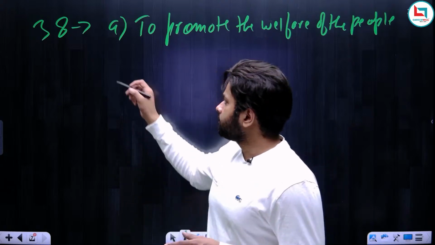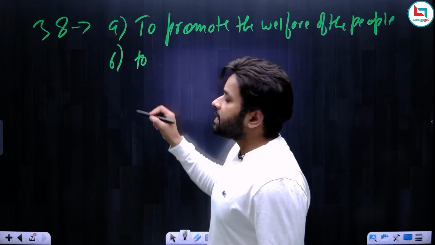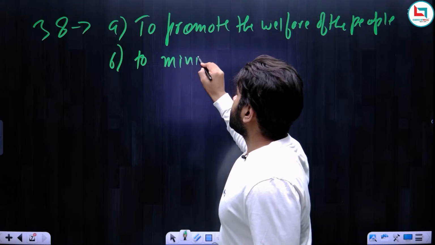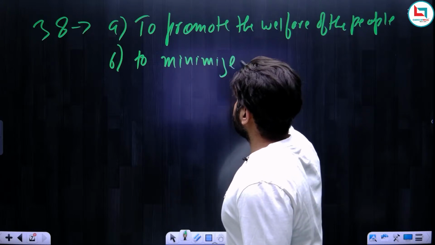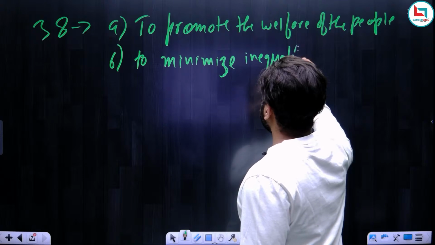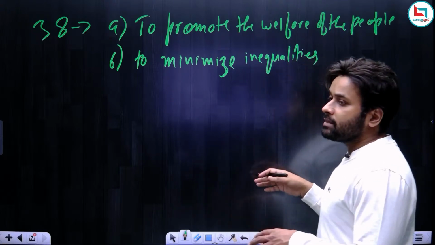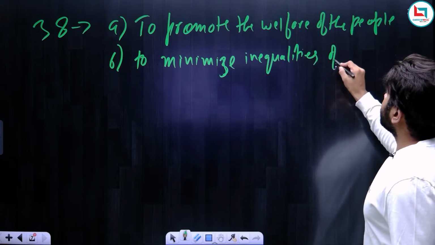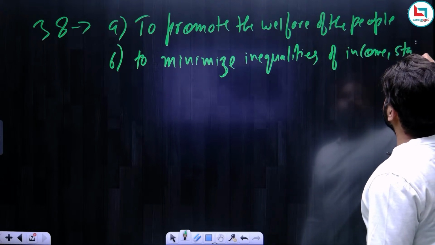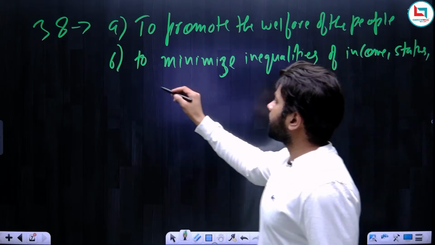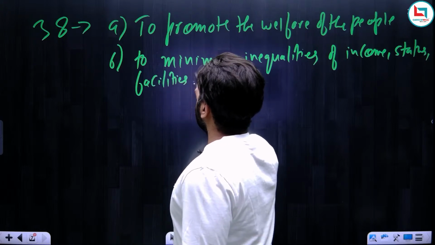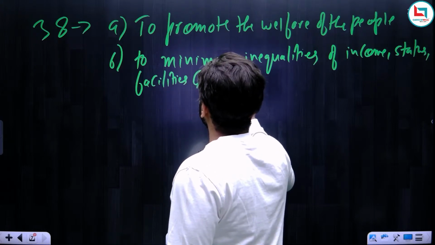Now the second thing is that the state should minimize inequalities of income, status, facilities, and opportunities.